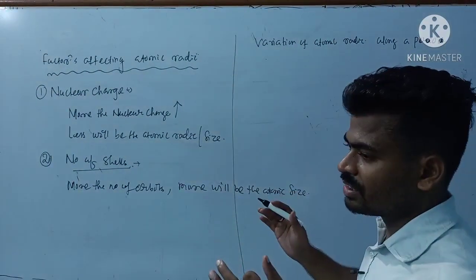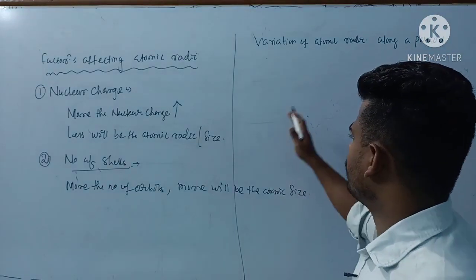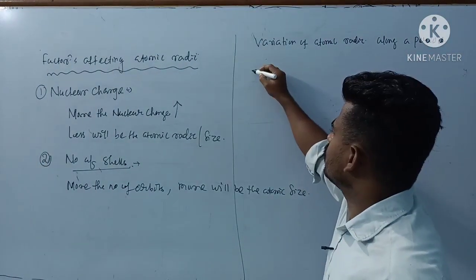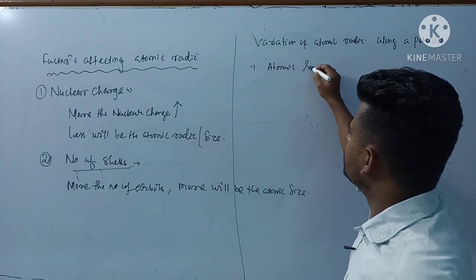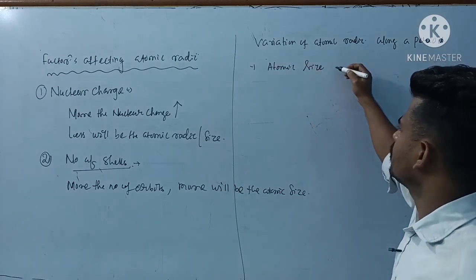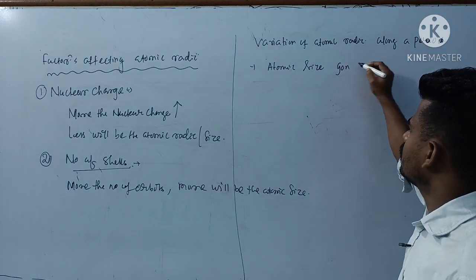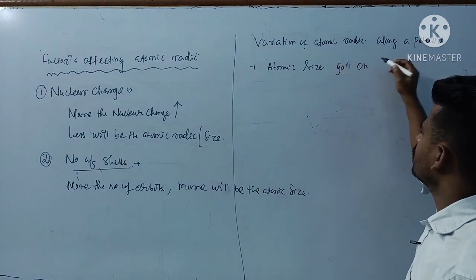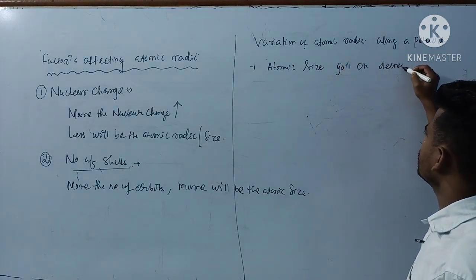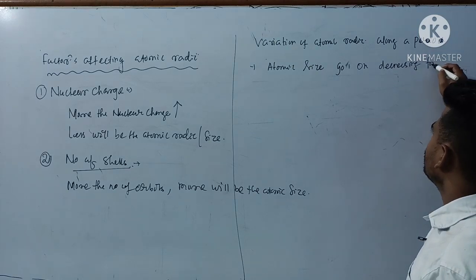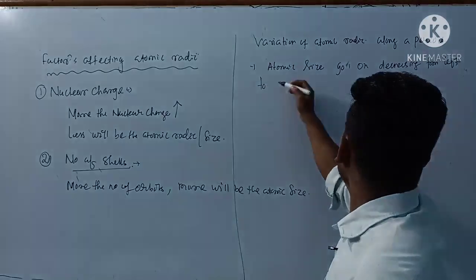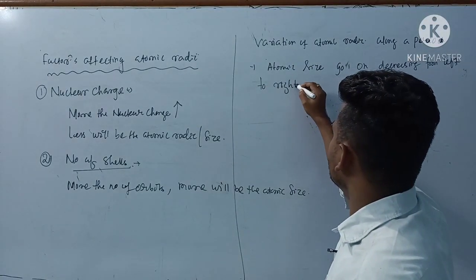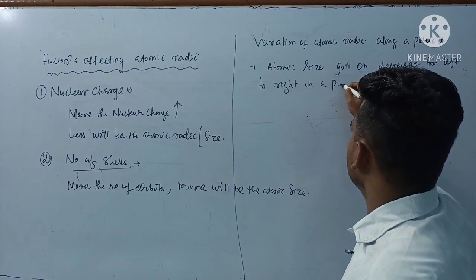So atomic size goes on decreasing from left to right along a period. Okay, so atomic size or atomic radius goes on decreasing from left to right in a period.